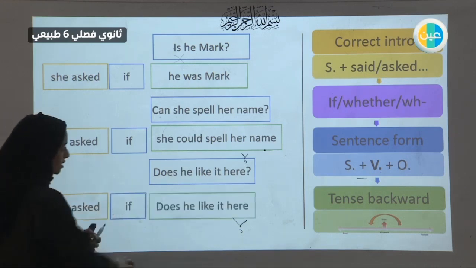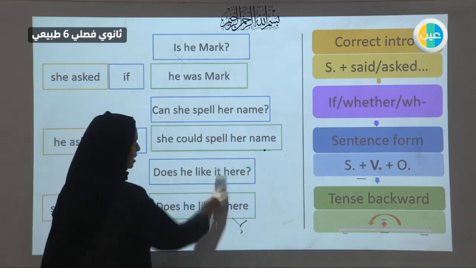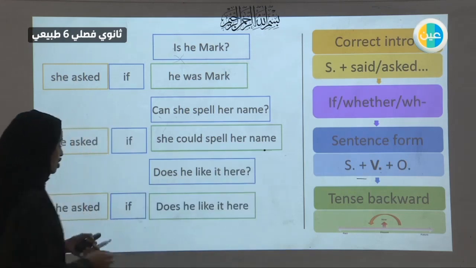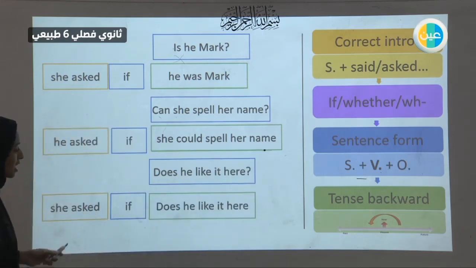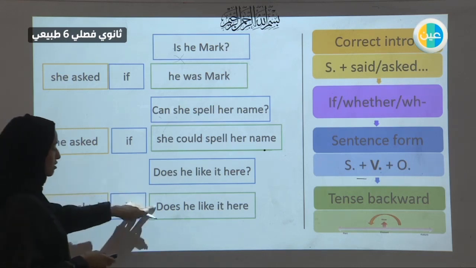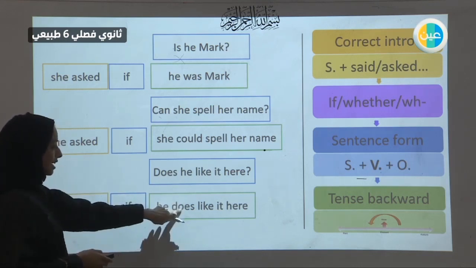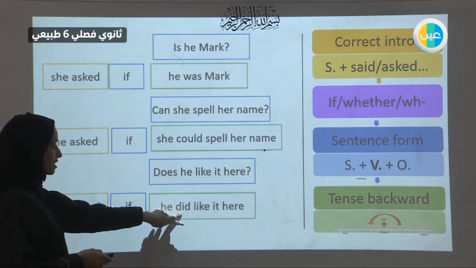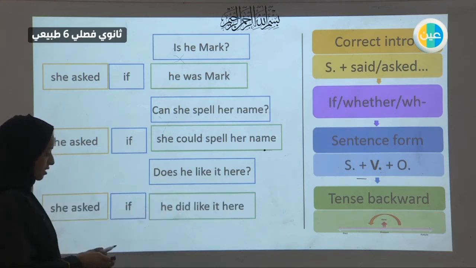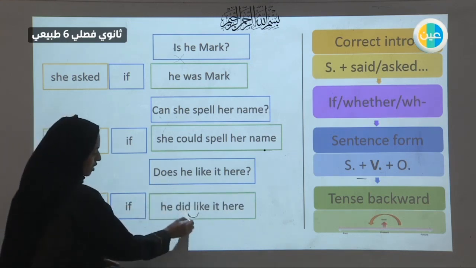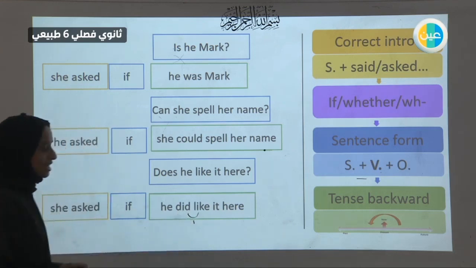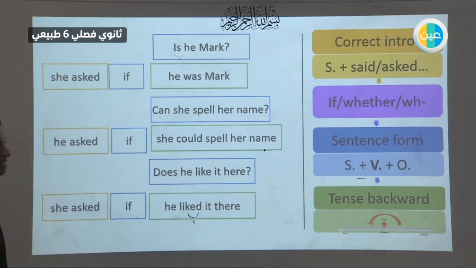So we would say here, she. Here we have it: does he like it here? We will change it into a sentence form. So sentence form: subject and verb. He does like it here. Past tense: he did like it here. And we will combine these together into one word, which is liked. Did and like is liked. Because this is a sentence, it is not a question.